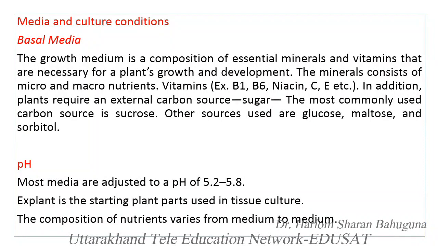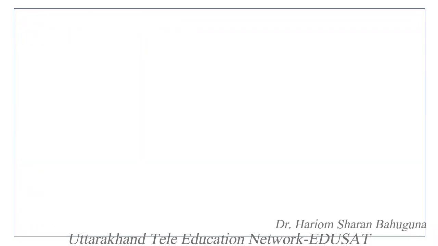The explant is the starting plant material that is used in tissue culture. Any plant part which is used in the laboratory to culture a particular tissue or a particular plant is known as an explant. The composition of nutrients varies from medium to medium. It depends on the nature of the plant part which is to be cultured.